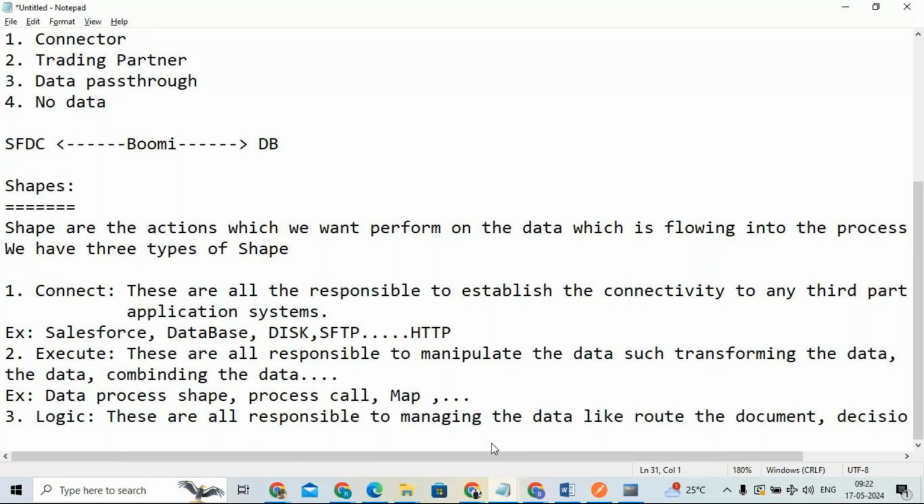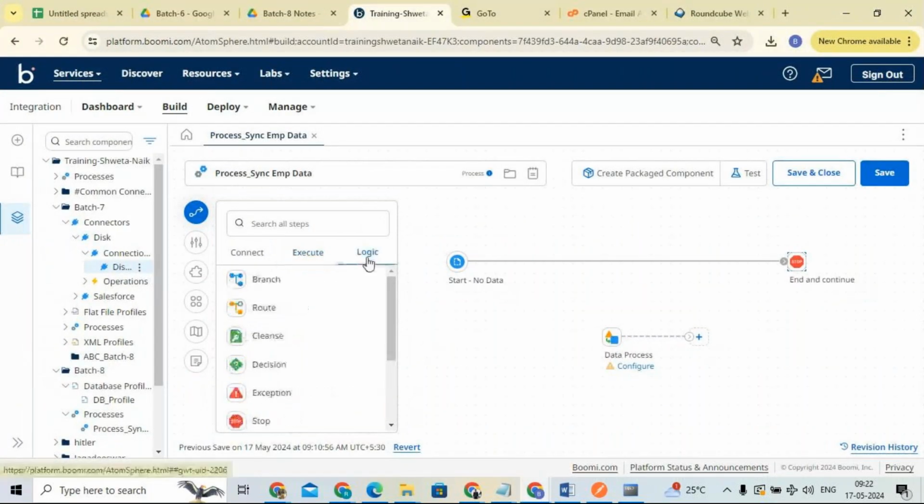For example, we have different shapes, like the decision shape, the business rule shape, and the route shape. If I click on the logic type, we have the branch shape, route, cleanse, decision, all these shapes. These are all responsible for managing the data.